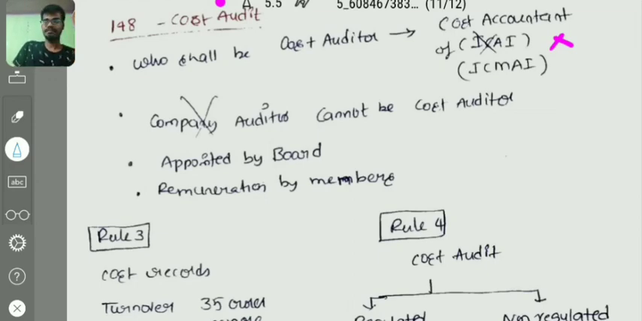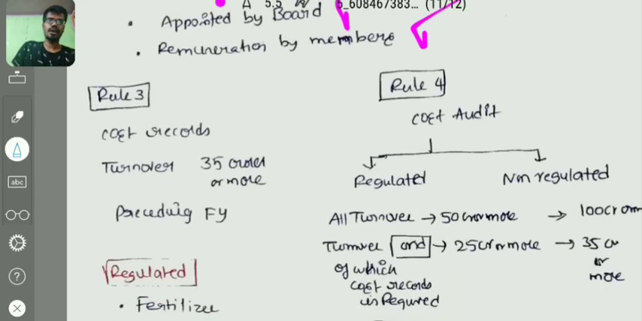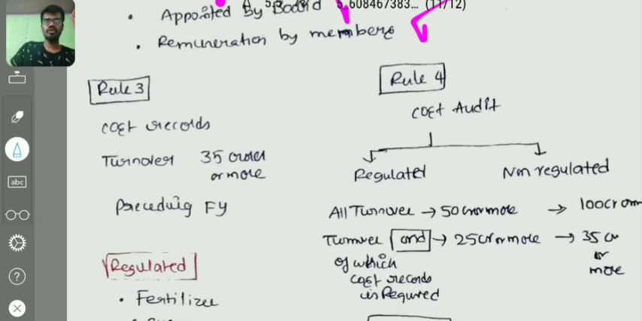And can a company auditor be the cost auditor of the same company? No, it is not possible. Cost auditor is appointed by the board and remuneration is fixed by the members. We have rules. Rule 3 is for cost records. Rule 4 is for cost audit.